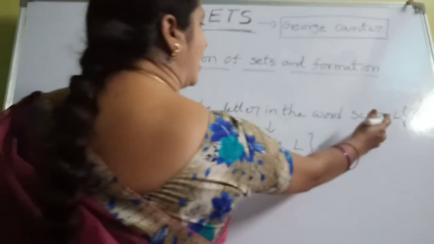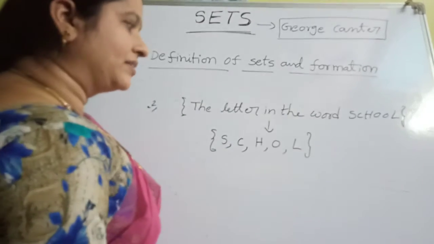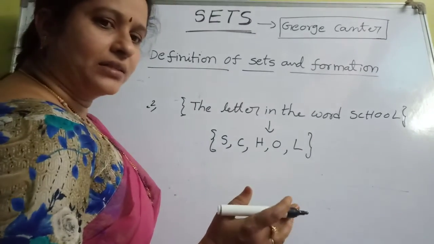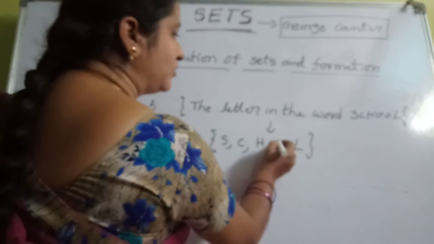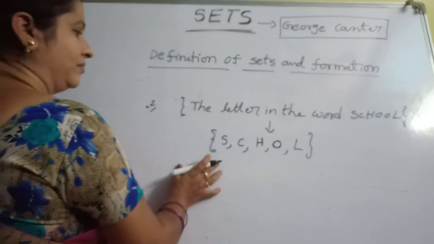We can't write an element 2 times in a set. Suppose, for example, in your class, no girl student repeats 2 times. So S, C, H, O, L is the roster form of this set.